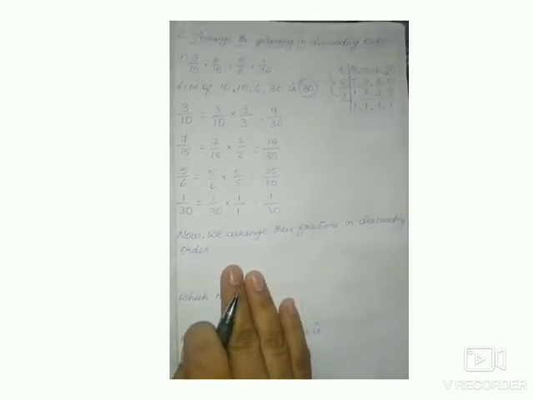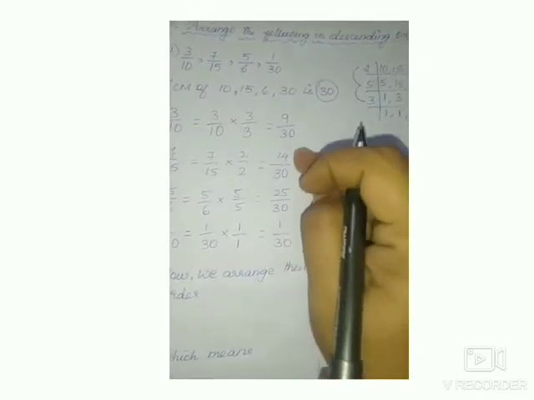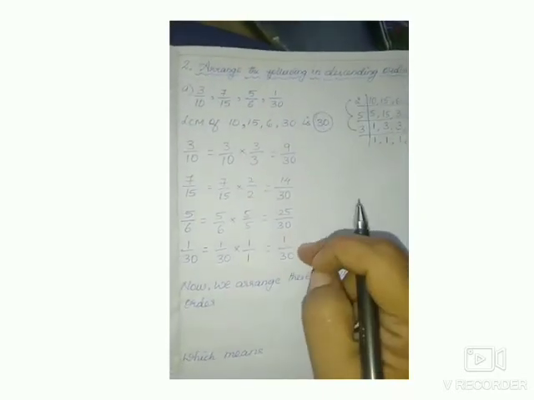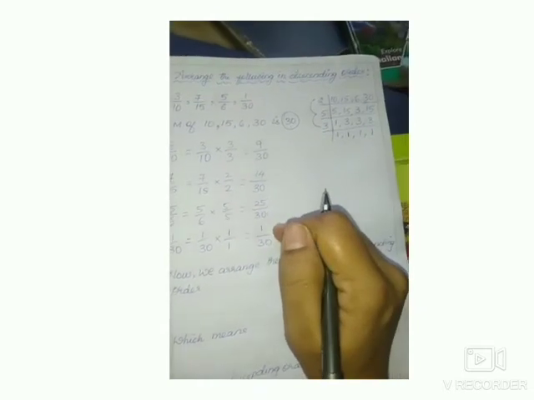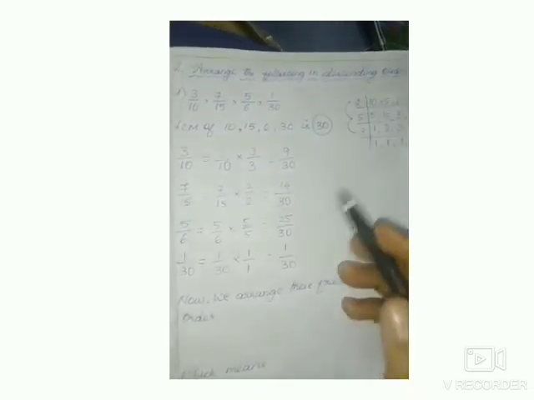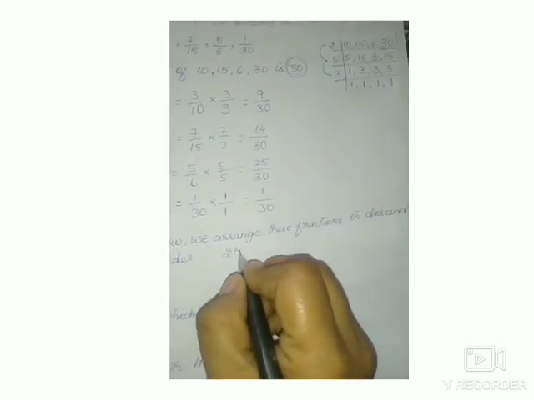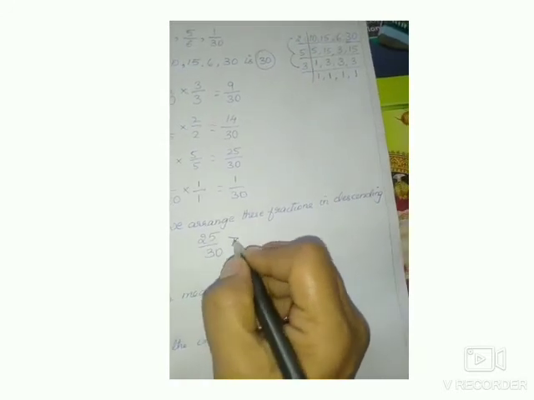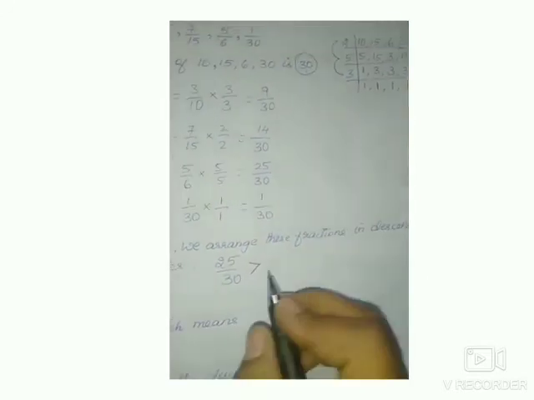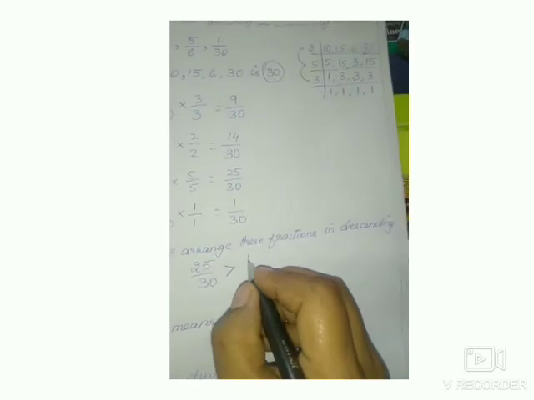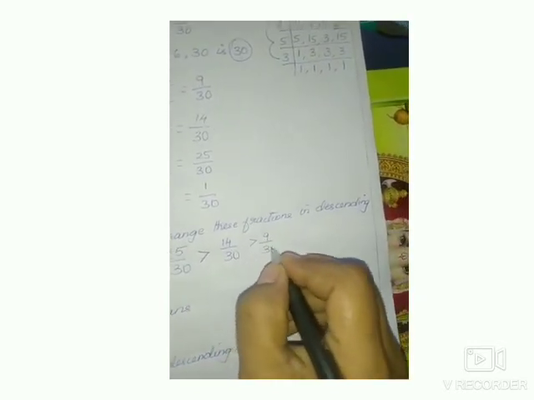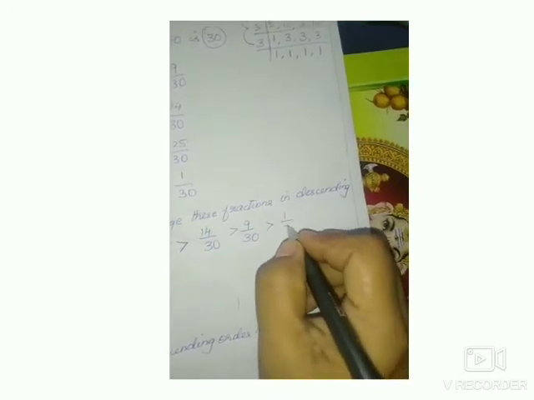Now let us arrange these fractions in descending order. Descending order means bigger number to smaller number. Now they are converted into like fractions. So take the bigger number. As denominators are same, compare the numerators. Which is bigger? 25 by 30 is greater than 14 by 30, which is greater than 9 by 30, which is greater than 1 by 30.